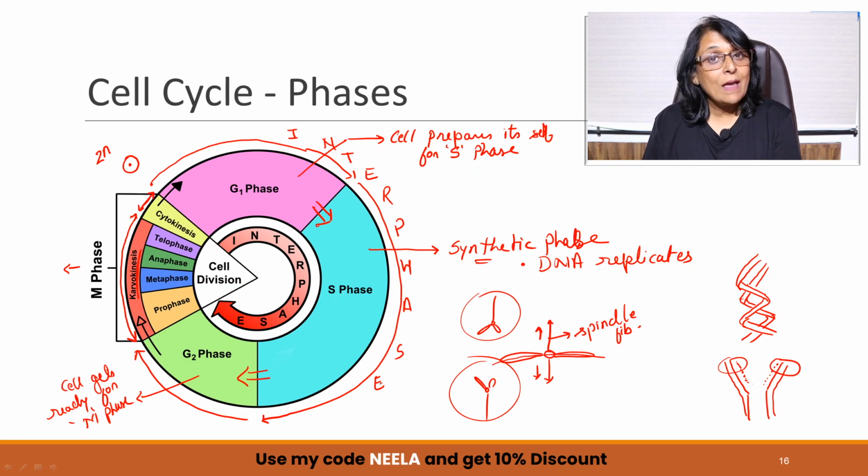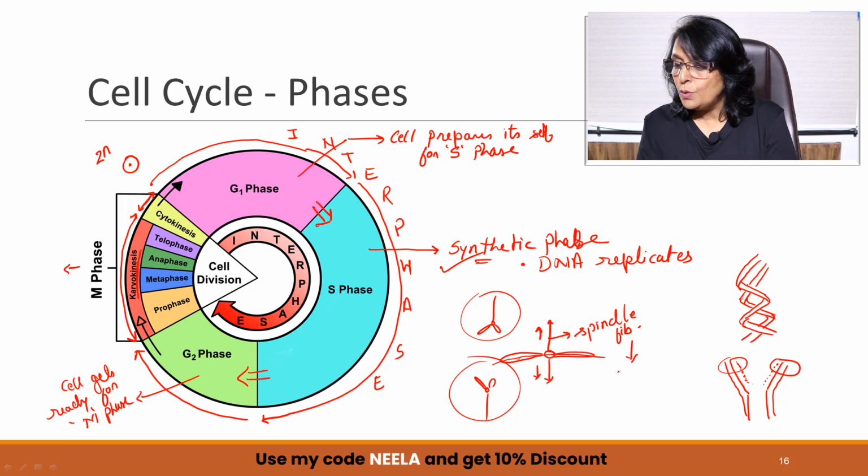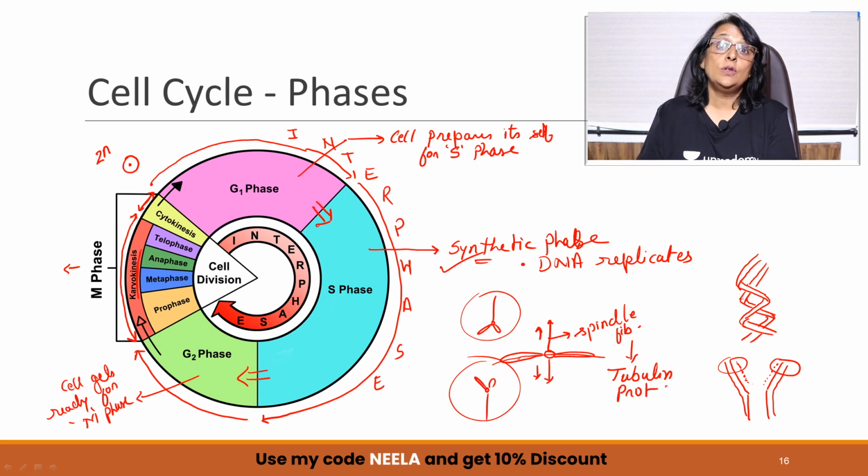That means now every cell is going to have the same amount of genetic material, but for that the DNA has to replicate, which has happened in S phase. Okay, so what preparation? Spindle fiber. It is made up of tubulin protein. So these proteins are to be synthesized.